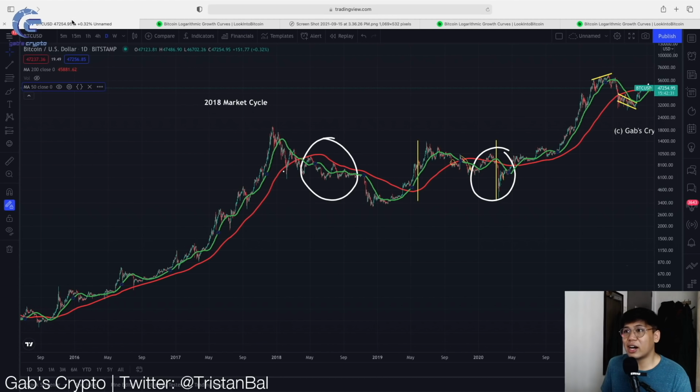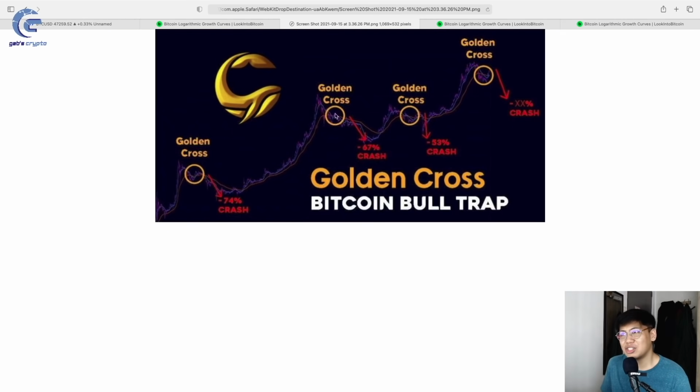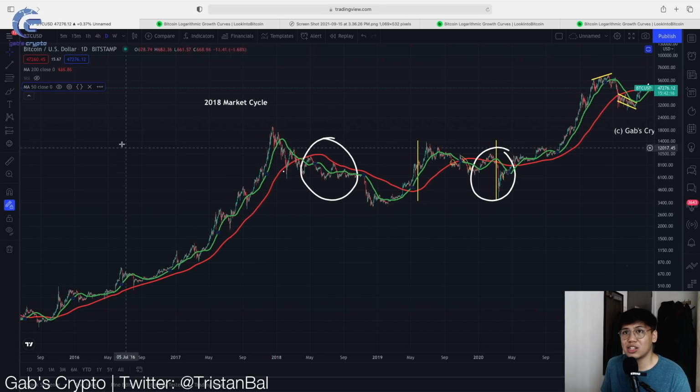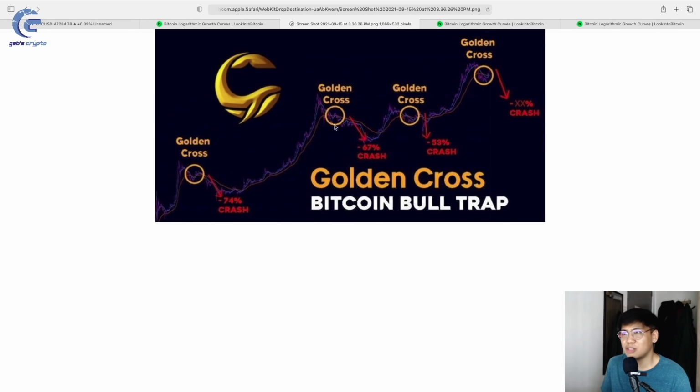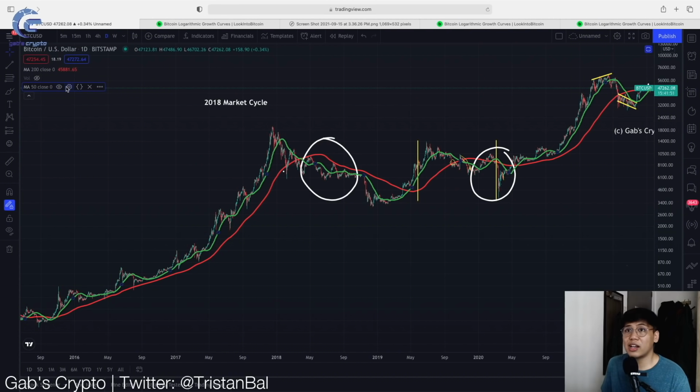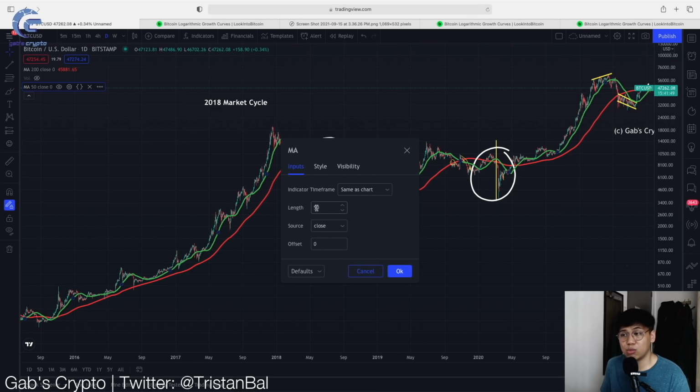If you look at the historical data, there was never even a golden cross at this area. So we should now be questioning this chart. Is this even valid? We did not see any golden cross in here. As you can see, the 50-day did not cross above the 200-day. So there was never even a golden cross in the first place to say this was a golden cross Bitcoin bull trap. It's either that this chart is tampered or the source used a different weight in his or her moving average.